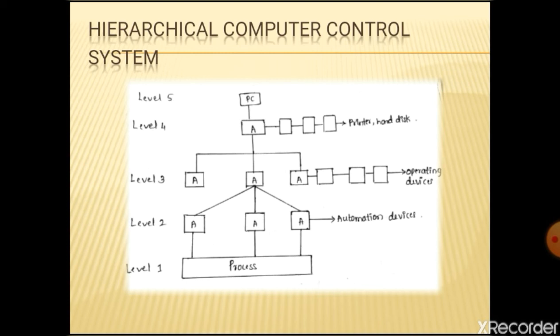This is the first level of the computer control system. It is used for interlocking, alarming, detection of any emergency conditions, and shutdown, to provide a manual backup control if all other levels fail. The second one is the unit control level.